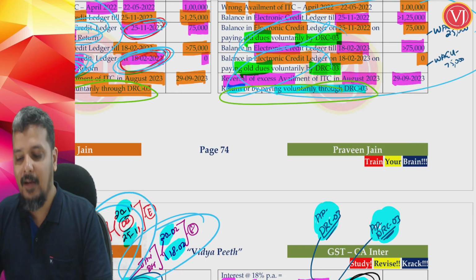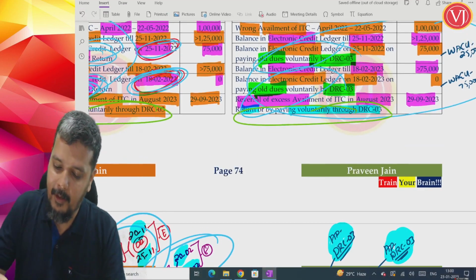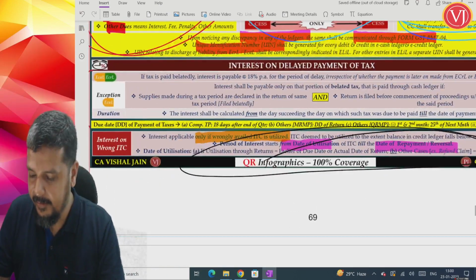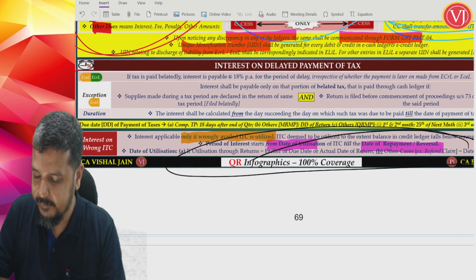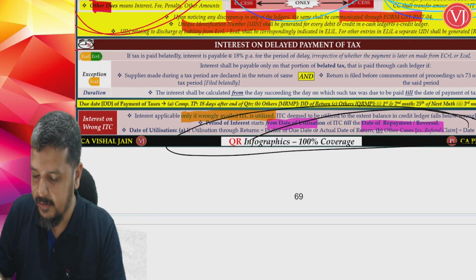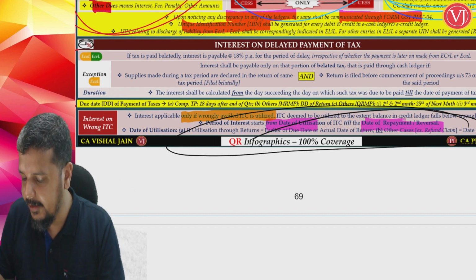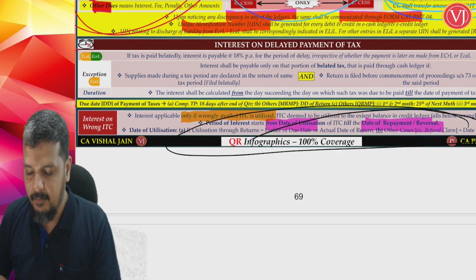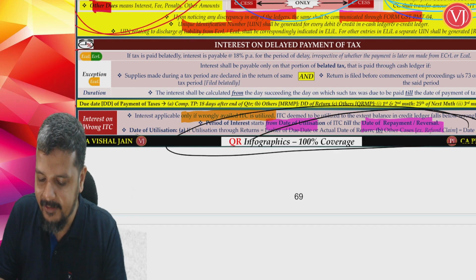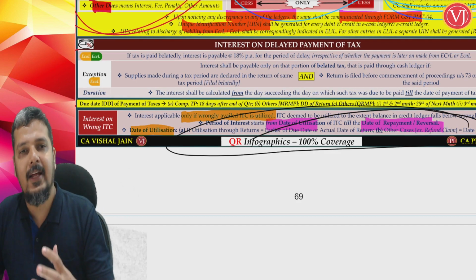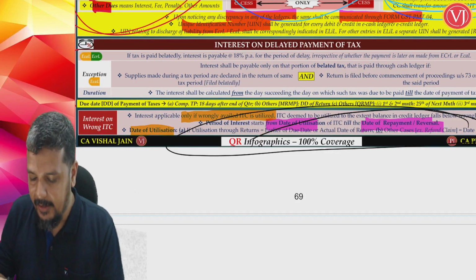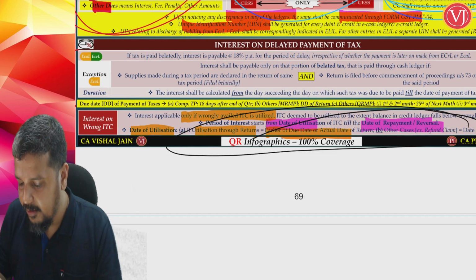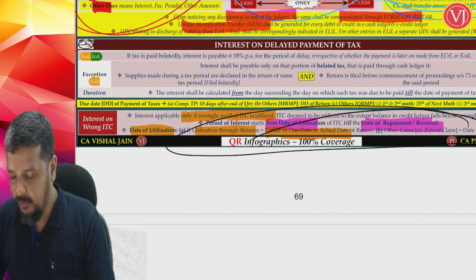Right. Now, seeing the theoretical points will make sense. Interest is from which date to which date? From the date of utilization of credit till the date of repayment by DRC03 or reversal in return. The challenge is only the starting date, right? When you have utilized the credit through a return, by filing a particular return, it is the earlier of the due date of that return or the actual date of that return.